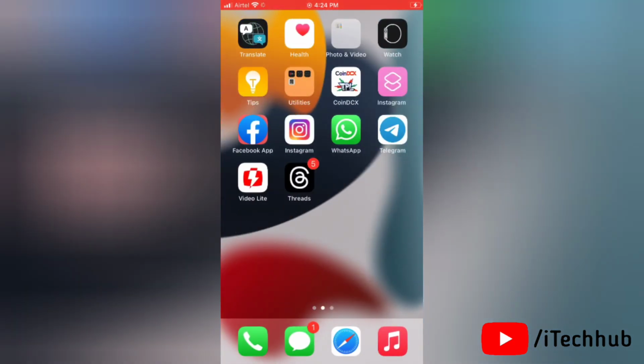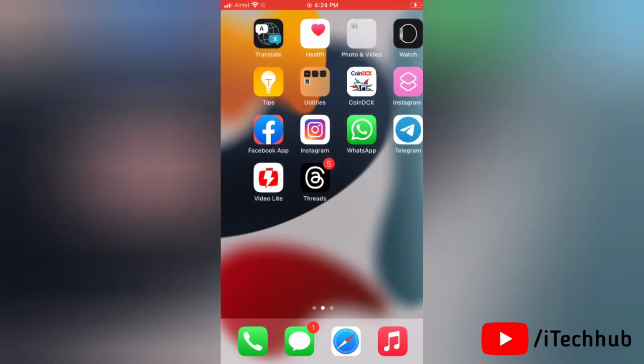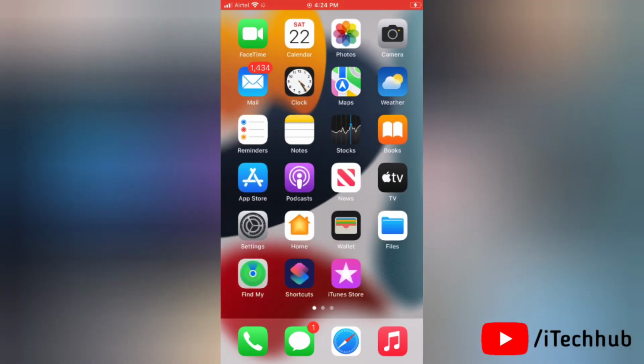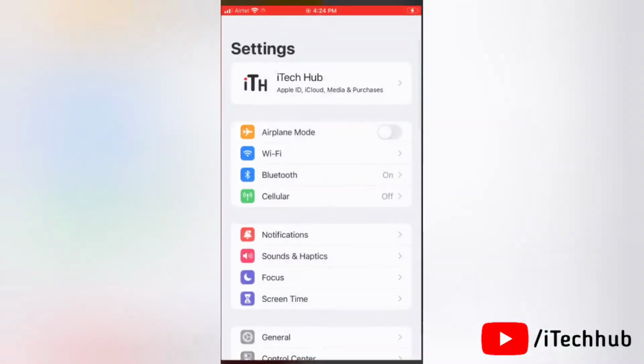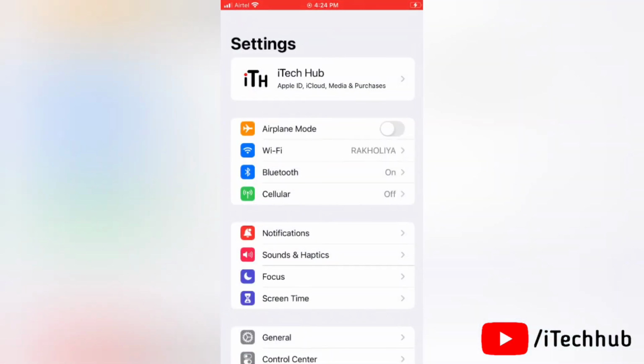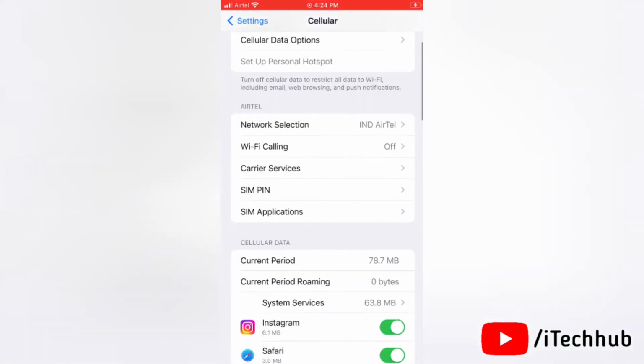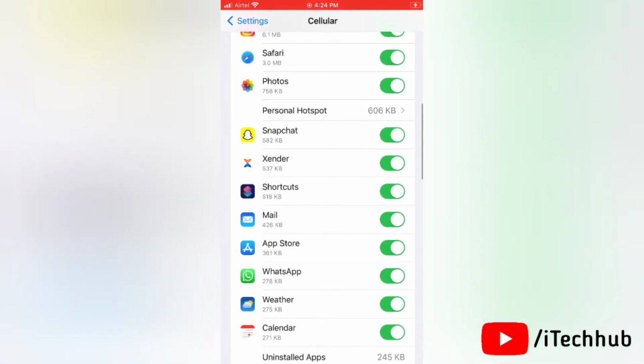Now seventh solution is make sure in cellular data mail is turned on. For this, first of all go to settings on your device. Now tap on cellular. Scrolling down to find the mail. If the toggle is off, then turn it on.